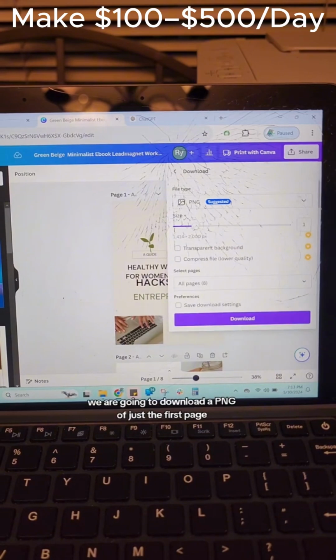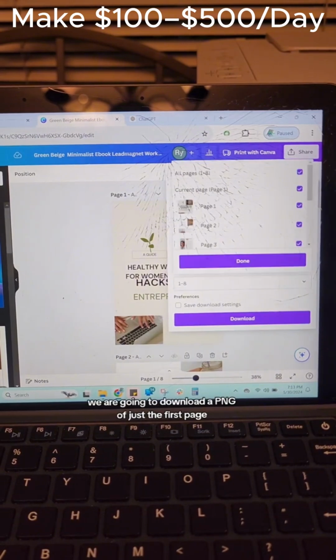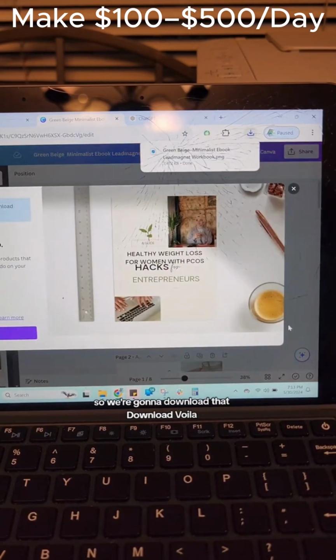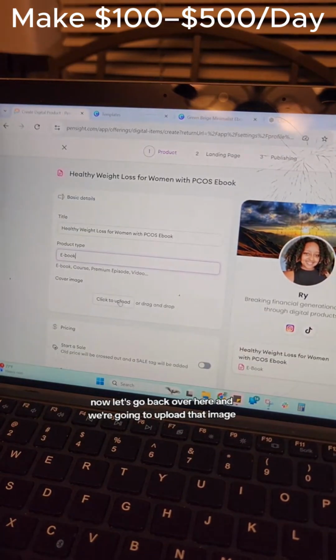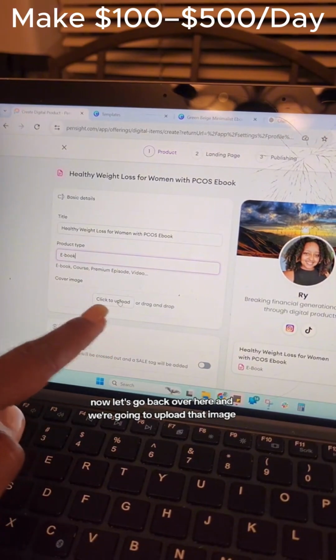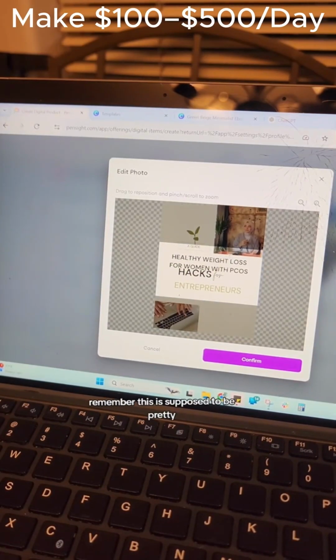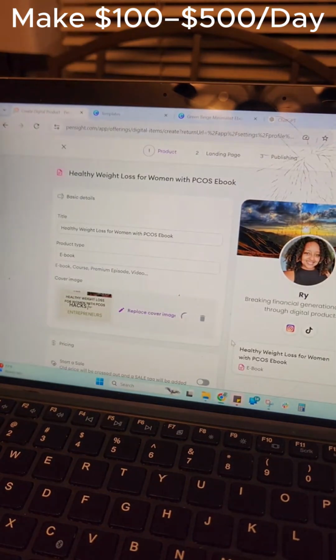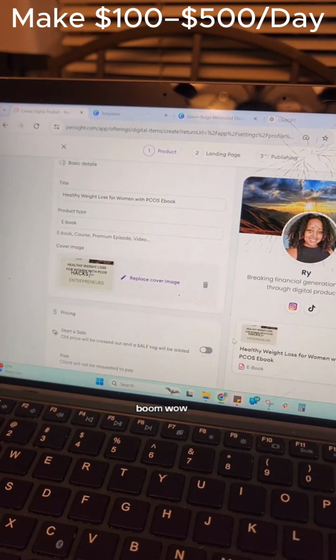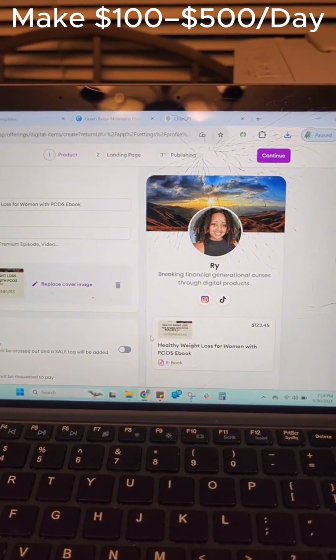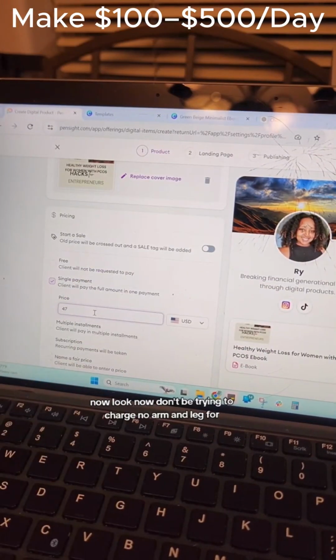So in that case, we are going to download a PNG of just the first page. We don't need all the pages, just the title page, and that'll be enough. So we're going to download that. Download. Voila. Now let's go back over here and we're going to upload that image. And this is how it's going to look. So let's make sure that we have the title in there. Remember, this is supposed to be pretty. Boom. Wow. And it's showing you over here what that's going to look like in your store. You're going to list how much this is going to cost. Now look, don't be trying to charge an arm and a leg for this ebook.